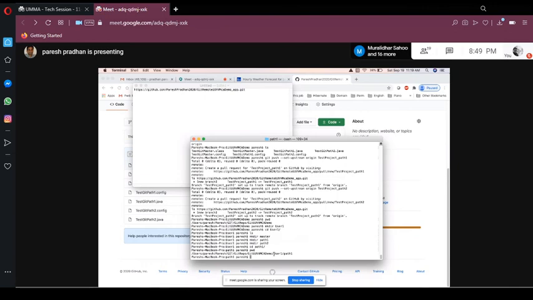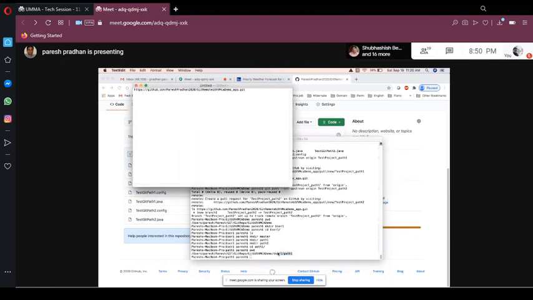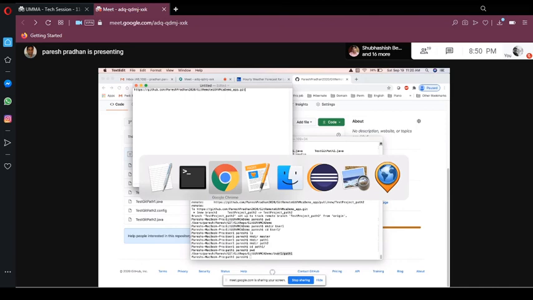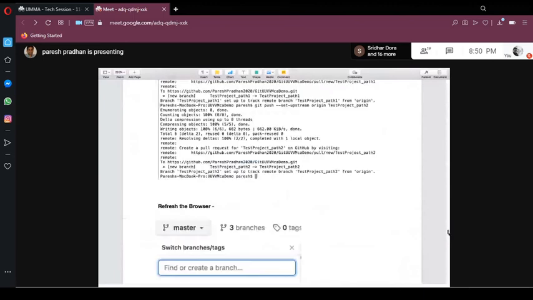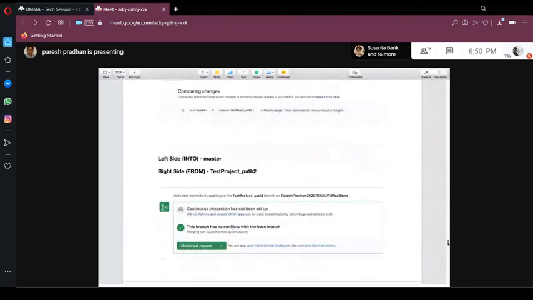Okay, so this is how basically in the actual real world it works, right? So somebody created a structure, and then there are 10 resources. We'll give, okay, you have to go and pull the code from the path 1, path 2, or something like that. Okay, so what I'm trying to do here is I created my local repository, and I'm trying to share my code to the user 1 and for all the path 1. Okay, so the command to pull that from path 1 is git clone. So there are three commands you have to remember. Okay, git clone, git push, and git pull. Okay, we'll go through all those things.